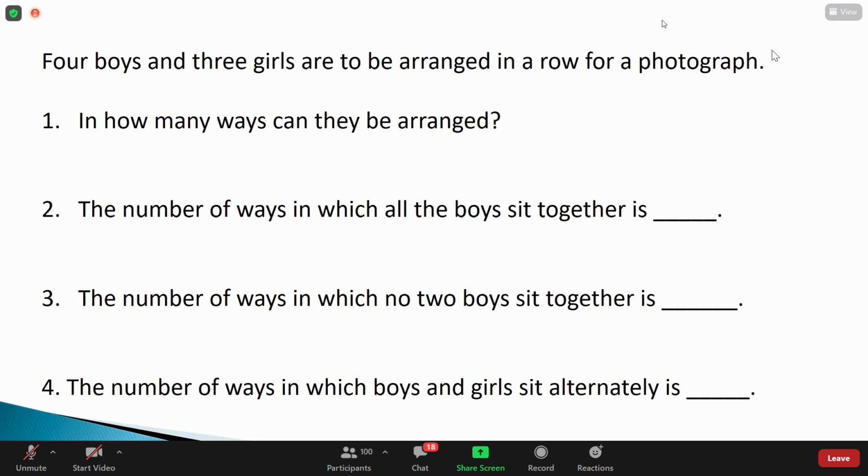Because in total there are 7 people, and no specific condition is mentioned. 4 boys and 3 girls, so totally 7 here. We don't have any restrictions, and he did not mention any places. So directly I can write 7 factorial, which is 5040.